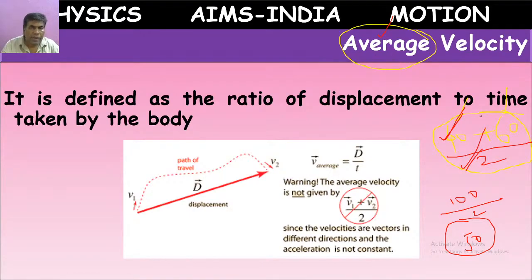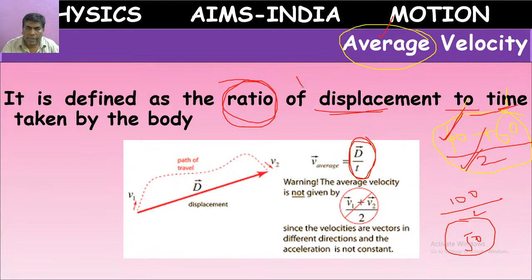But here regarding velocity, average velocity is defined as the ratio of, ratio means like this, a fraction, total displacement by total time. Here you have to write down another word: total displacement by total time.